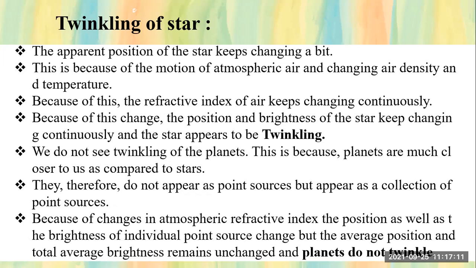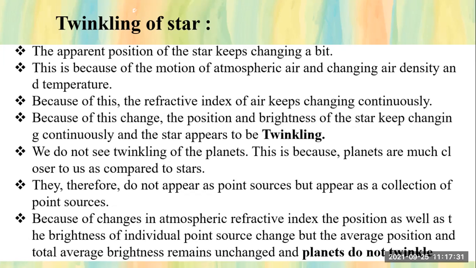Somewhere the temperature is higher, somewhere the temperature is lower. So there is a change in the air density also. And because of this, the refractive index of the air also keeps changing continuously. The air temperature will differ, the motion will differ, so the refractive index will also continuously change.